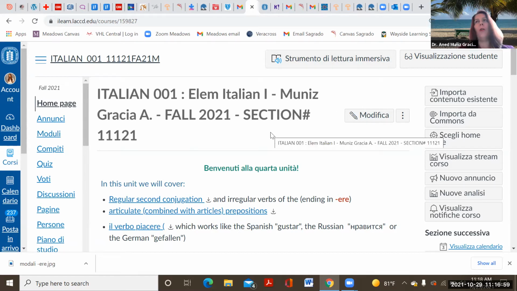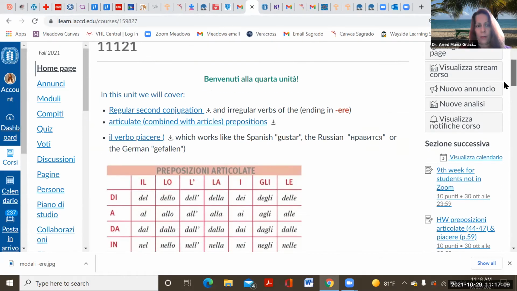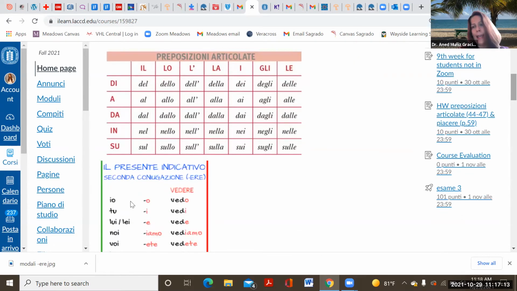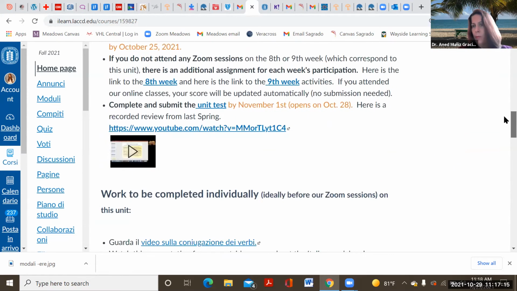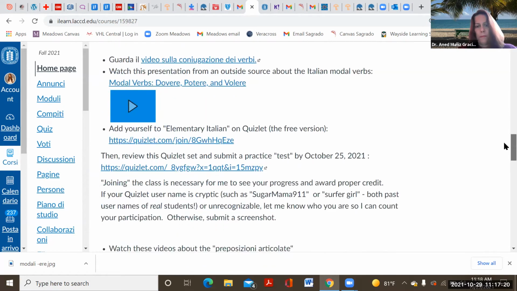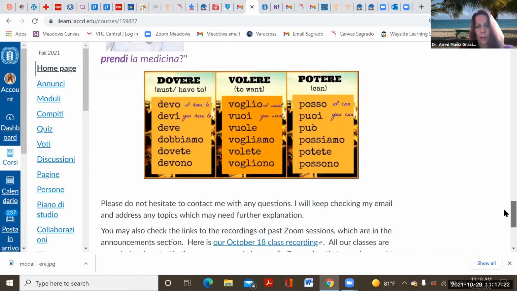And you have all these verbs on that page that has all the main irregular verbs that you use in the first semester. So you can refer to that as well. So preposizioni articolate, verbi regolari in ere, the modal verbs and the irregular verbs in ere. And that's basically it for this chapter.